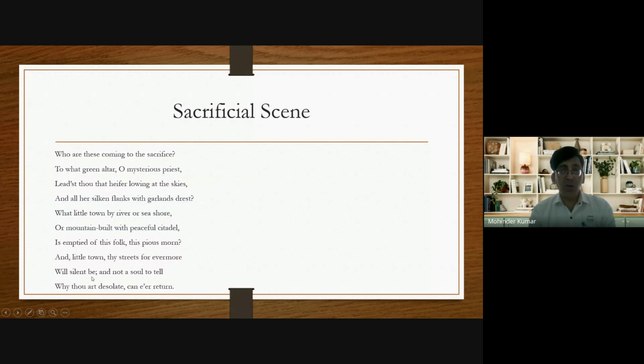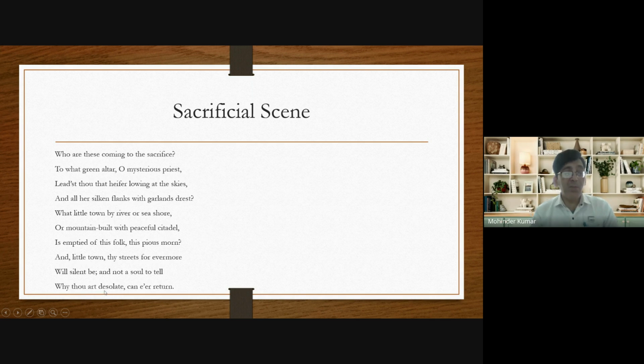Why? Because all the people of the town have come out, so there's nobody in the town, so the streets of the town will always remain silent. And not a soul to tell. Here soul means person, and in that town there is not a single person to tell why the town is empty, why thou art desolate, can never return.